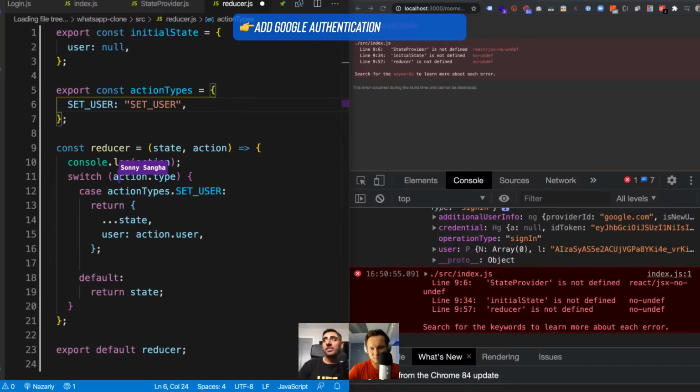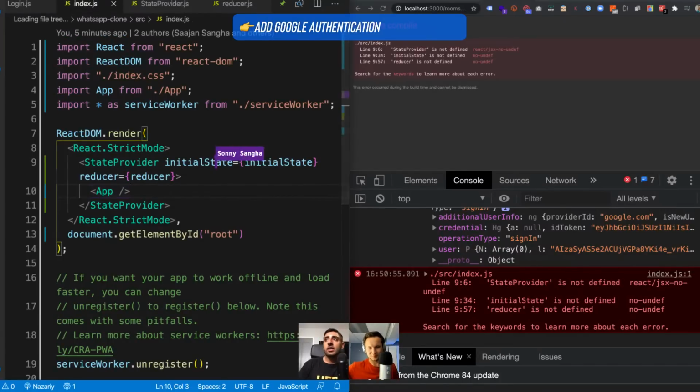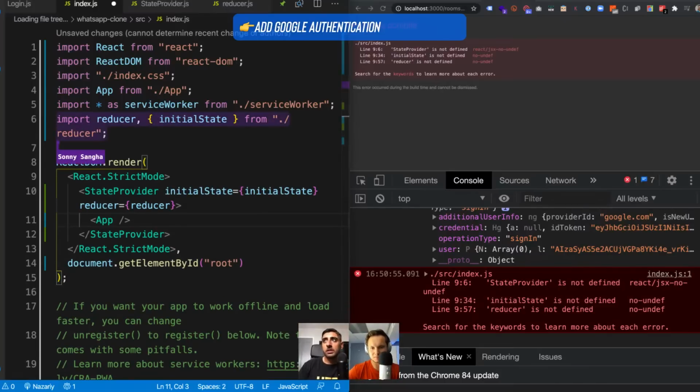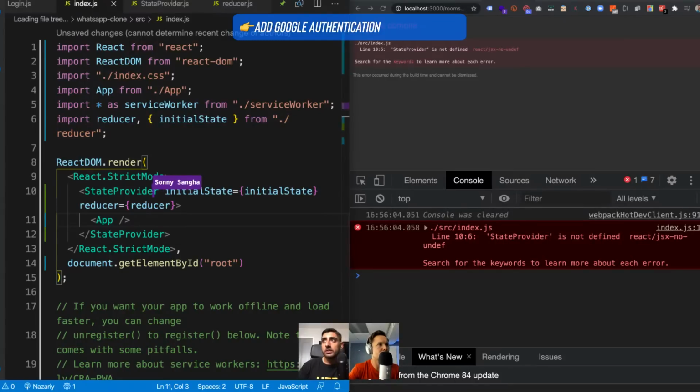Right, so now we have this set up. What we need to do now is, when we initially set up the data layer, so when we wrap the app, we need to import the initial state and import the reducer. So that's what we do here. We do that, we hit save, and I need to also import the state provider.